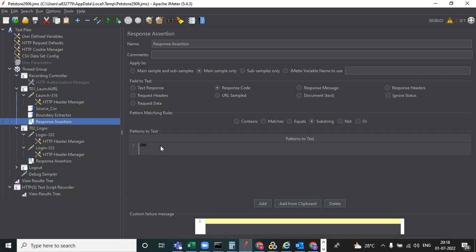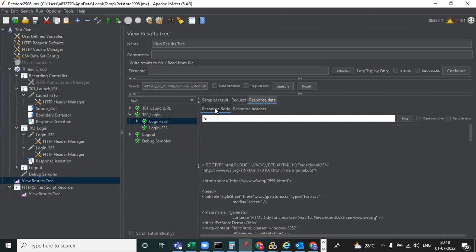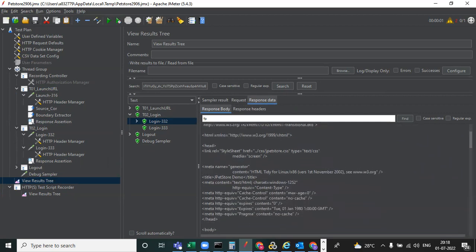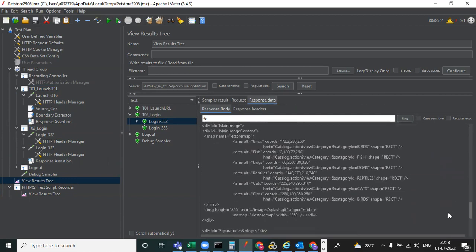Then what will happen? You are not getting the proper response. Now we can observe we are not getting any bad response, only 200. That is why you are not getting any error. So you need to add the response code like this. Otherwise, you can add any response data, the response body. This is the response body, right? We can take any static text. What text can we take?